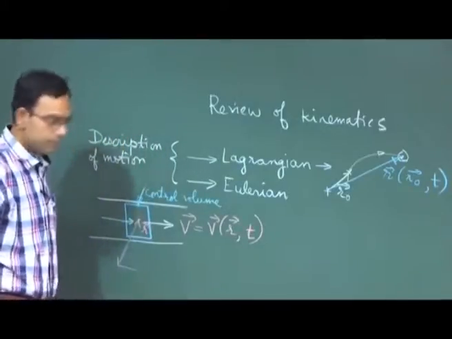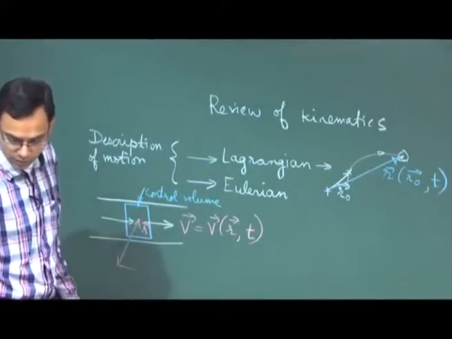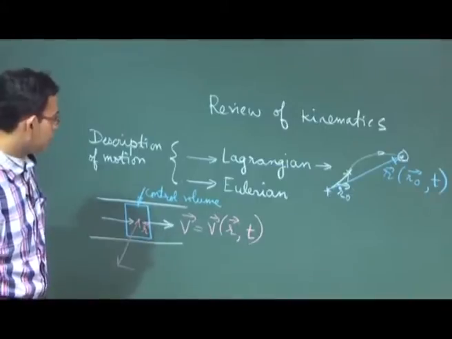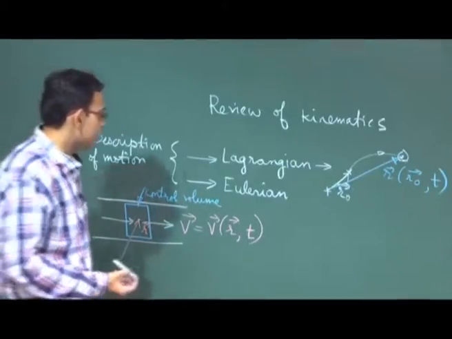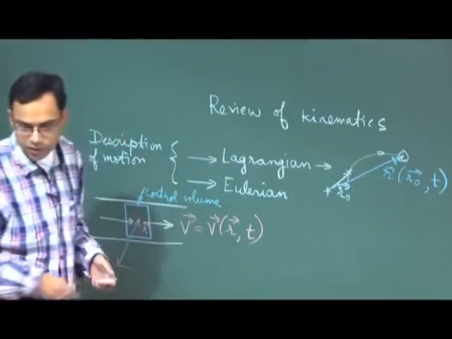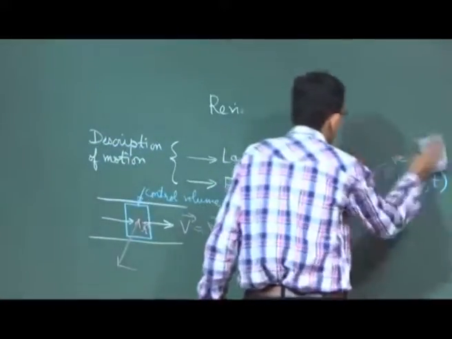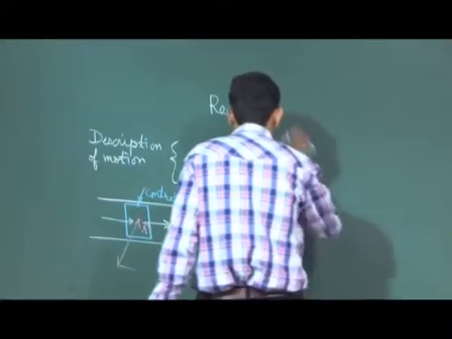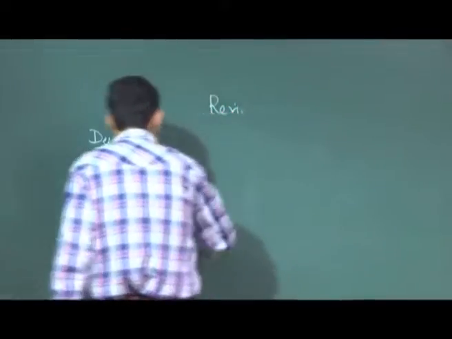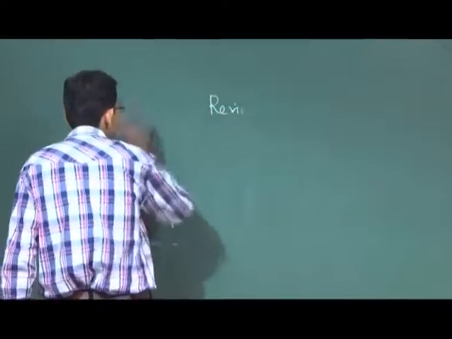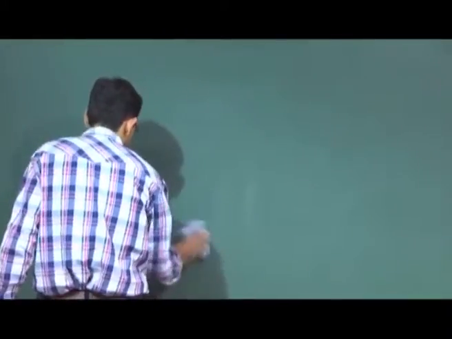So, now the next question is that, given that there are Eulerian and Lagrangian perspectives, the next issue is we need to classify different types of flows.